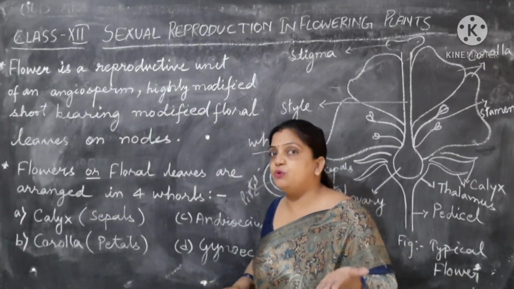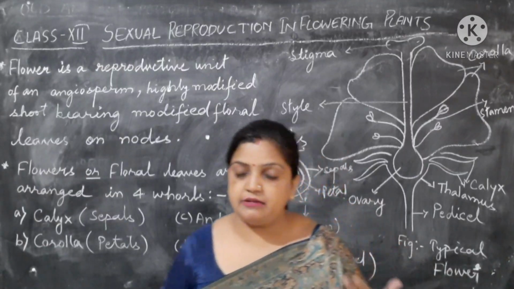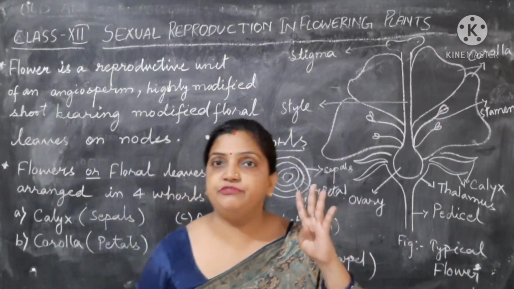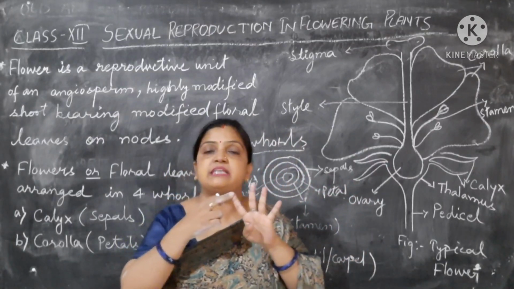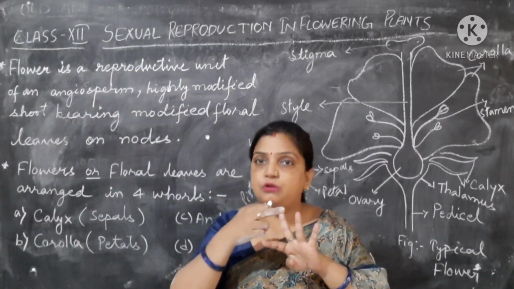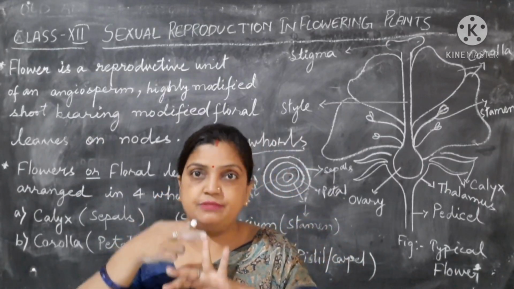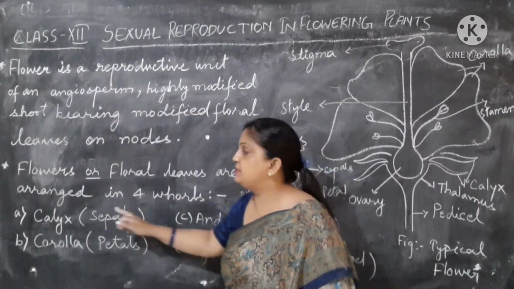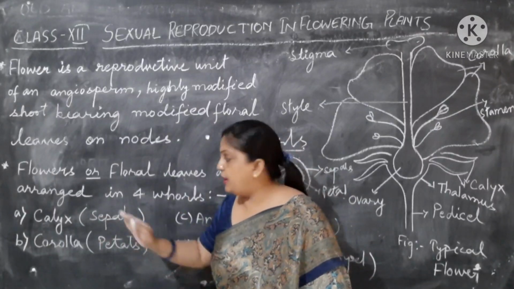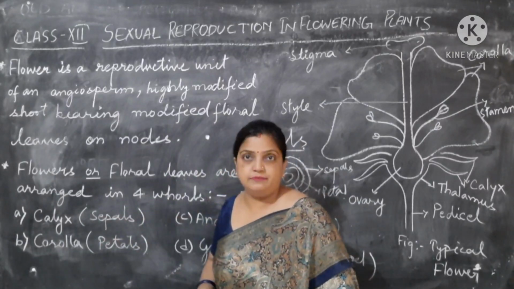And in how many whorls are they present? These floral leaves are present in 4 whorls. And what are those 4 whorls? The outermost is sepal, then petal, then androecium, then gynoecium. Now children, the calyx is made of sepals, and the corolla is made of petals.